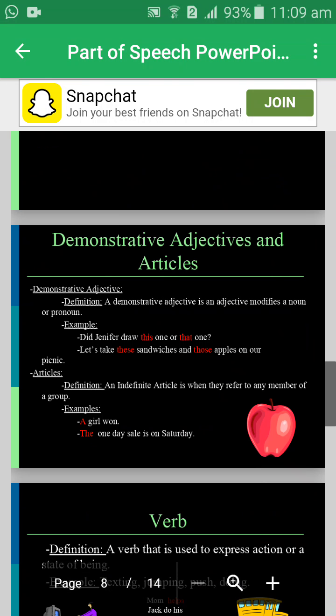Demonstrative adjective and article. Demonstrative adjective definition: a demonstrative adjective is an adjective that modifies a noun or pronoun. Example: did Jennifer draw this one or that one? Let's take these sandwiches and those apples on our picnic. Now, there are articles. The definition of articles: an indefinite article is used when referring to a member of a group. Example: a girl won. The one-day sale is on Saturday.